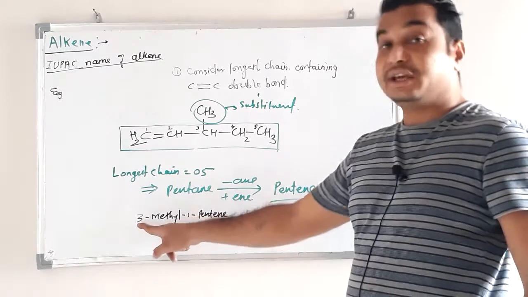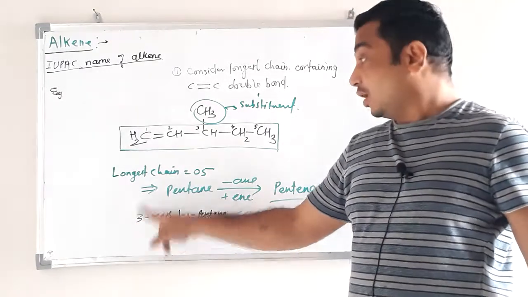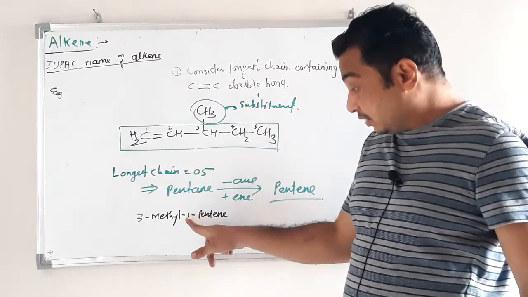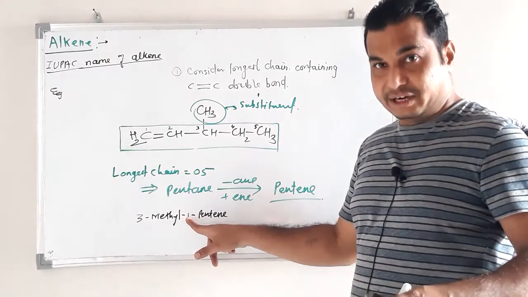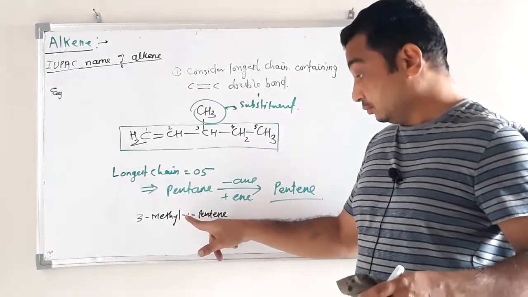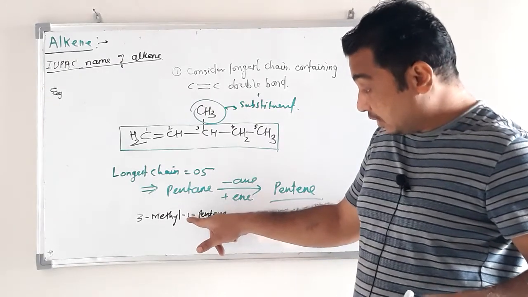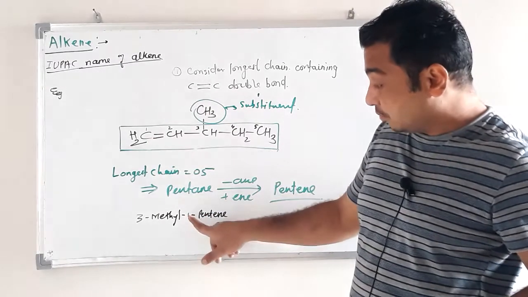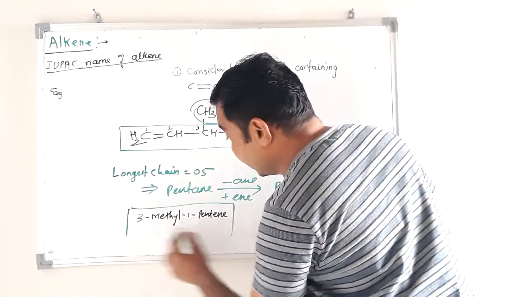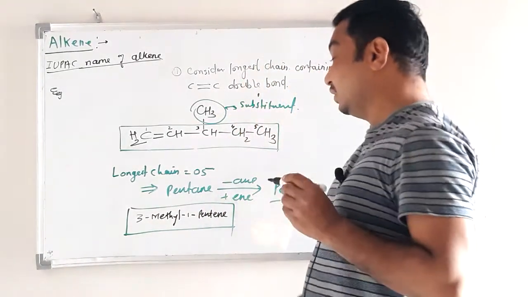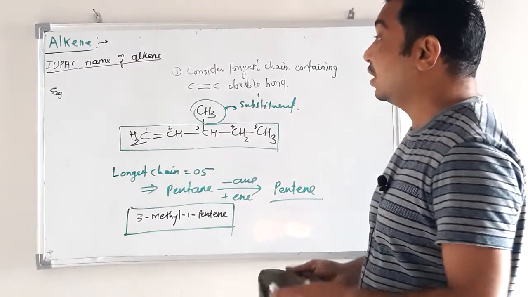What is 3? 3 is the locant for the substituent. What is 1? 1 is the locant which identifies the location of the double bond. Here it means the double bond starts from carbon number 1. So 3-methyl-1-pentene is the IUPAC name for this alkene.